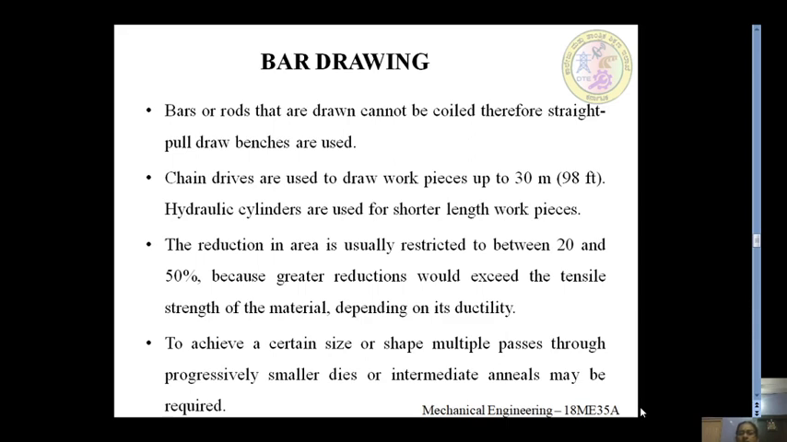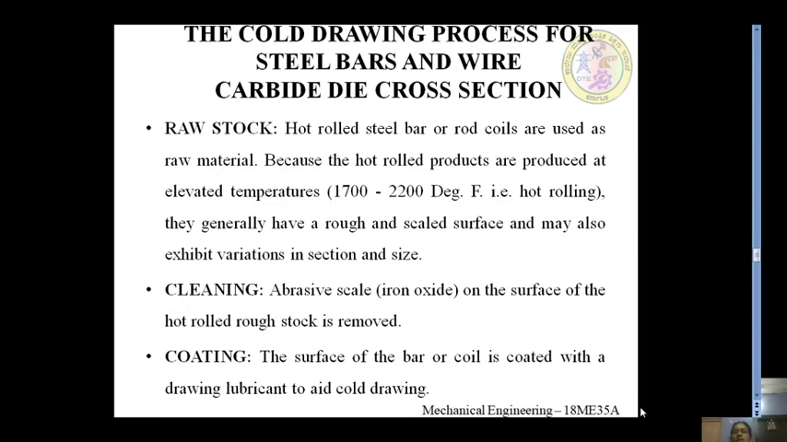The reduction in area is usually restricted to between 20 and 50% because greater reductions would exceed the tensile strength of the material, depending on its ductility. So the reduction we give from one stage to another is restricted, usually to 50%. In a single step we are not going to get the final size, so stage by stage we reduce the bars. To achieve a certain size or shape, multiple passes through progressively smaller dies or intermediate anneals may be required.